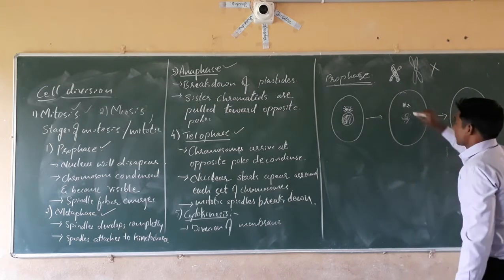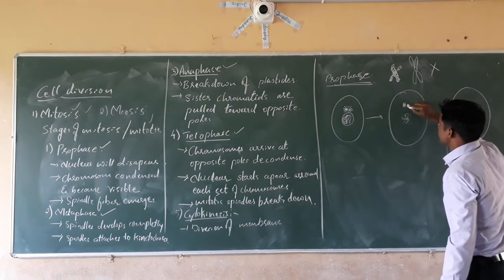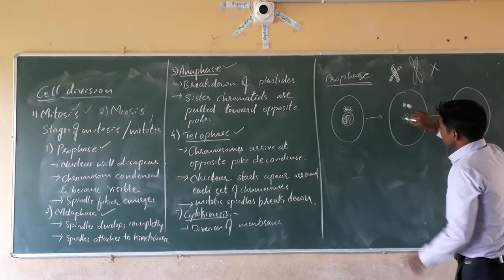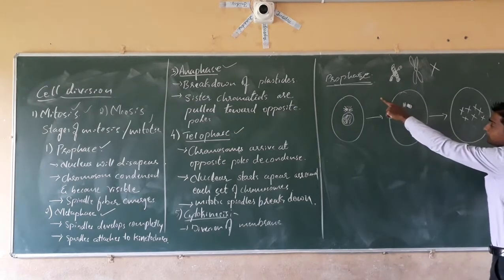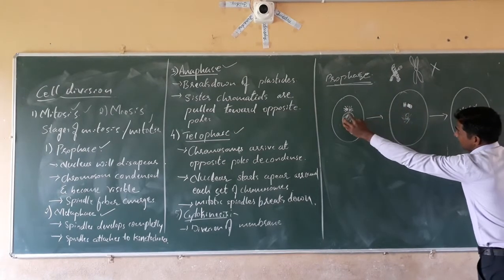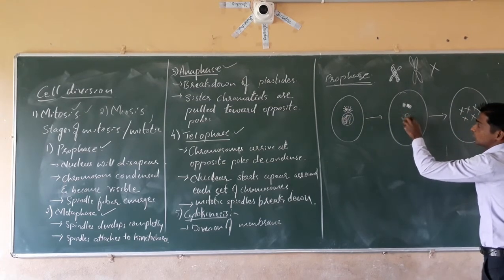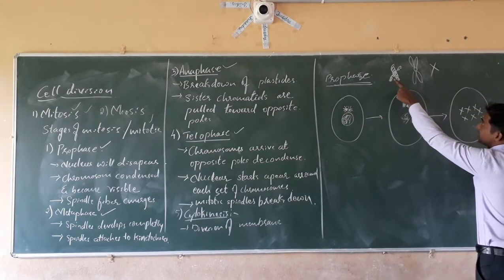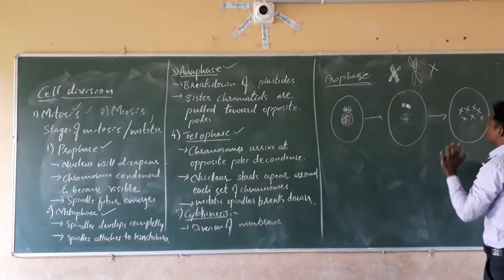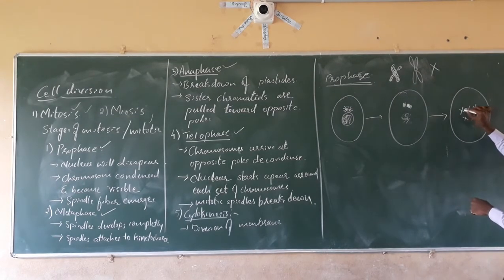Next, after disappearance of the nuclear membrane, it undergoes coiling and forms the chromosomes. The chromosomes will appear.